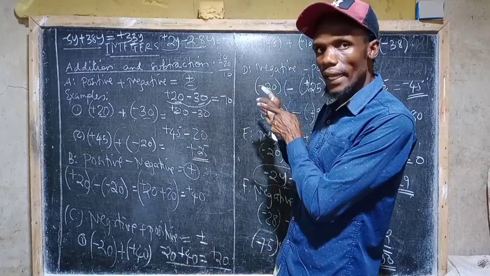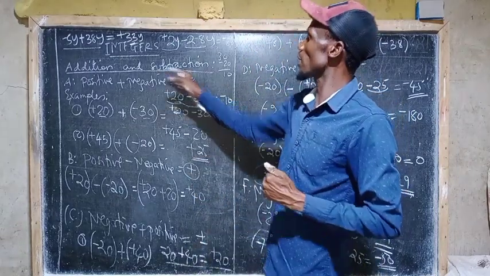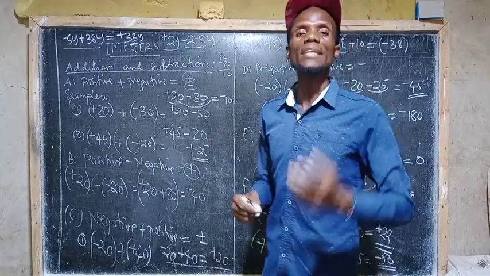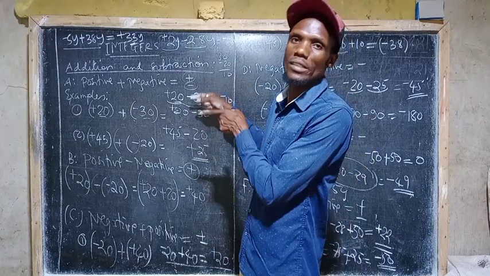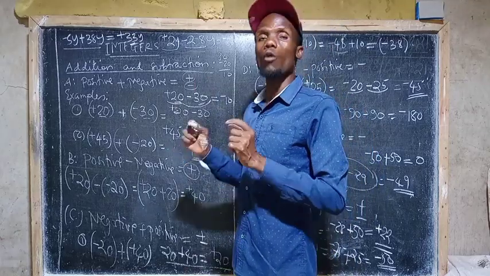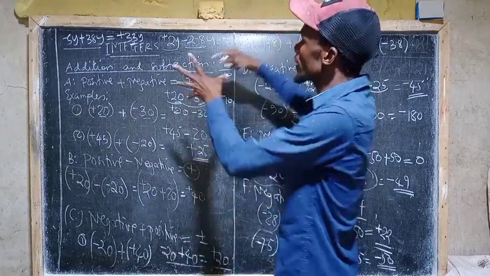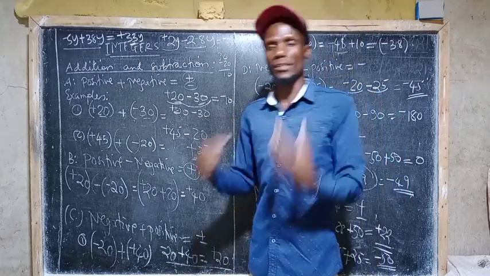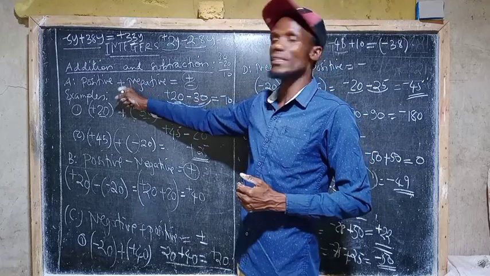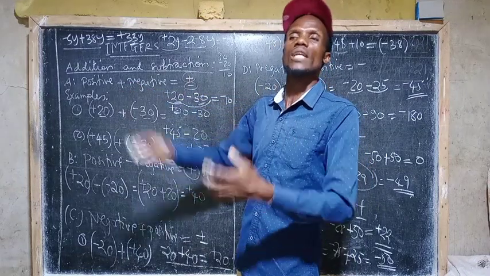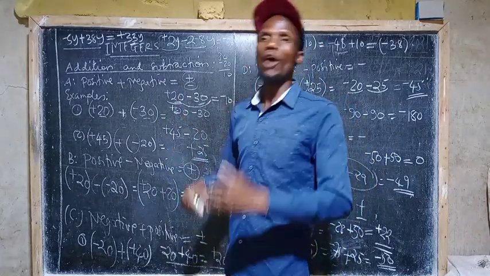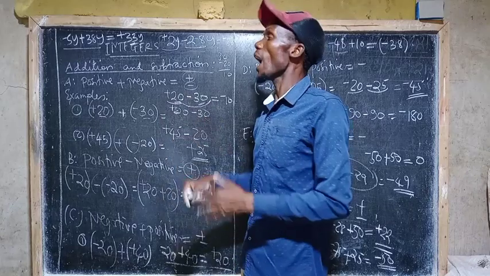And that is why I said earlier, when you are considering addition and subtraction of integers, that is where you can find some sort of complication. But it is not difficult, as you can see, by following the principle that we are having. So that is how you can deal with integers. Integers can be applicable in different ways, and especially when you are talking about algebra, you won't escape this one. It is everywhere in algebra. You will be talking about negative divided by negative is positive, negative divided by positive is negative, and so forth.